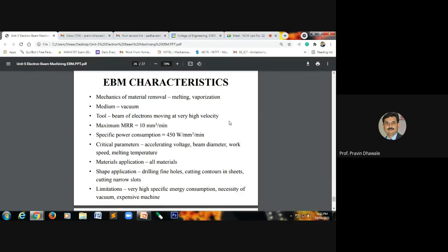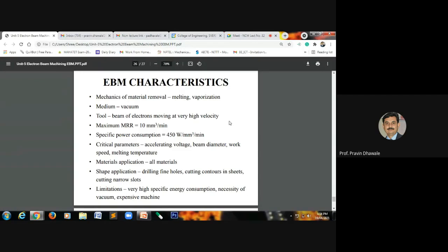The maximum material removal rate obtained by using this electron beam machining process is 10 millimeter cube per minute. The specific power consumption during this EBM process is 450 watt per millimeter cube per minute.